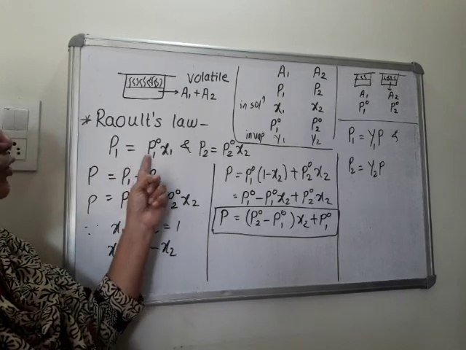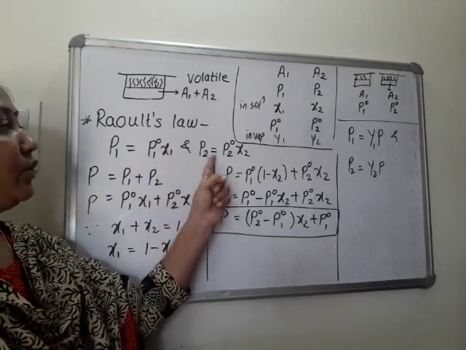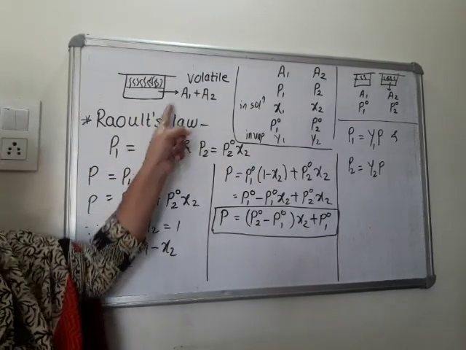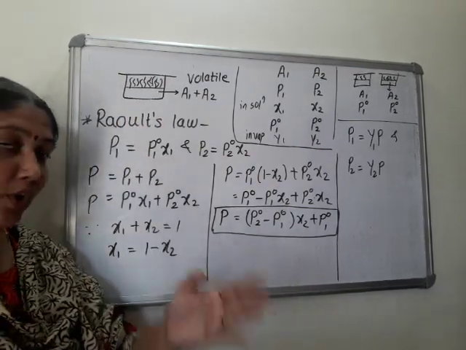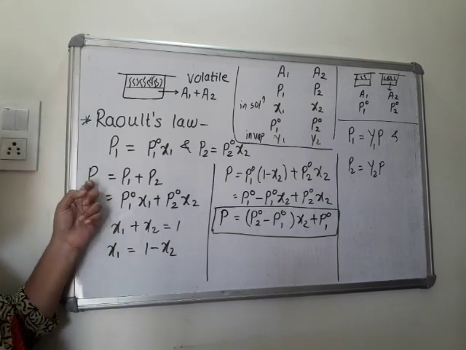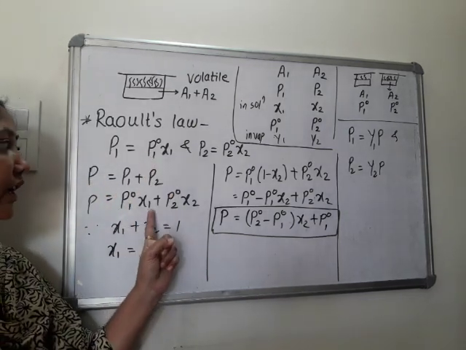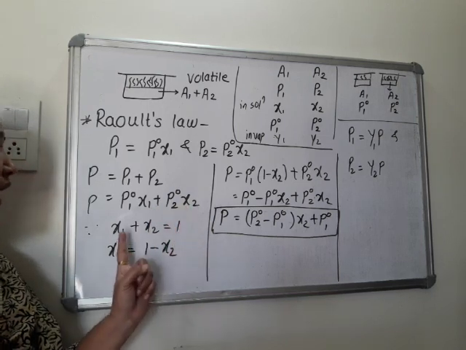So P1 is equal to P01 x1 and P2 is equal to P02 x2. We have to find the total pressure exerted by both the components on that liquid. So total pressure is P is equal to P1 plus P2. Put the values: P01 x1 plus P02 x2.